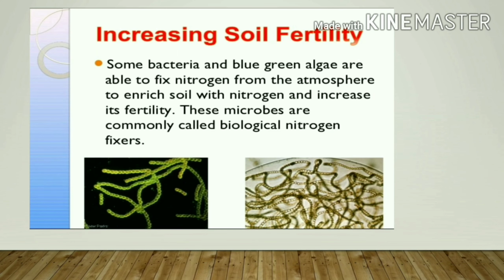Next one is increasing the soil fertility. We have already discussed it. Some bacteria and blue-green algae, so blue-green algae is an example of the bacteria which can increase the soil fertility. How do they do it? They are able to fix nitrogen from the atmosphere to enrich soil with nitrogen and increase fertility. We have already learned that these microbes are commonly called biological nitrogen fixers because they can fix nitrogen in the soil.